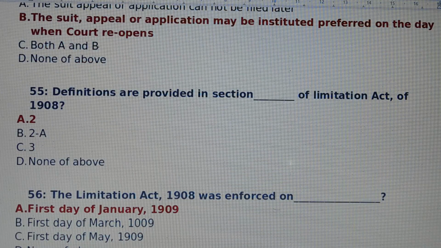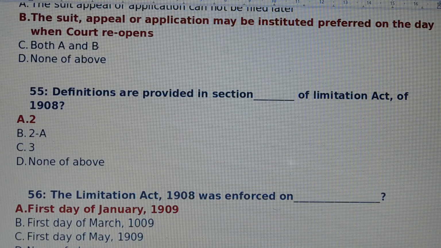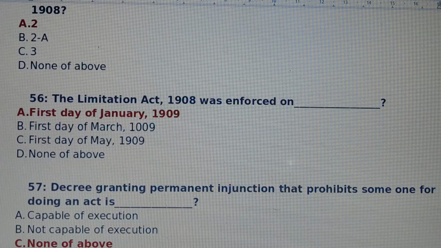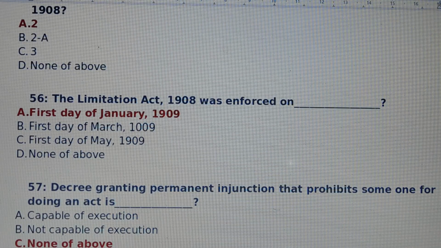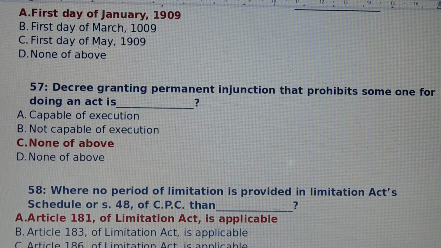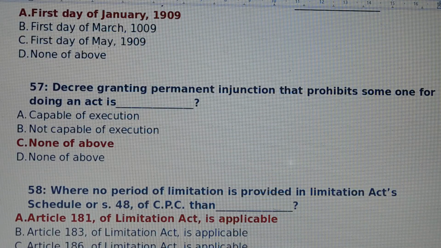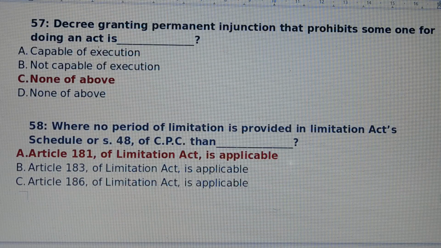Question number 55. Definitions are provided in section dash of Limitation Act. Answer is option number A. 2. Definitions are provided in section 2 of Limitation Act. Question number 56. The Limitation Act was in force on. Answer is option number A. First day of January 1909. Question number 57. A decree granting permanent injunction that prohibits someone from doing an act is. Answer is option number C. None of above.